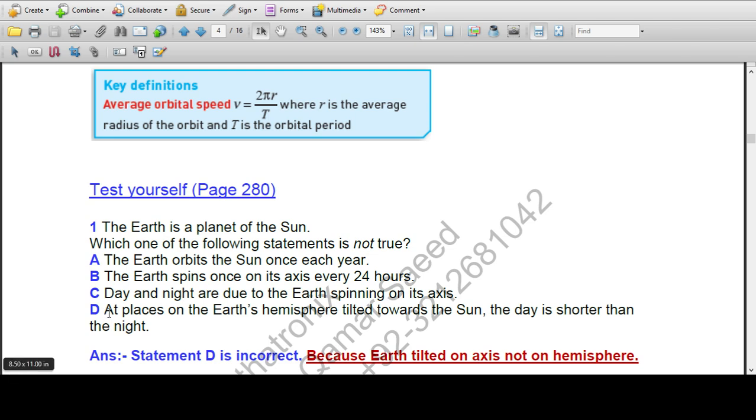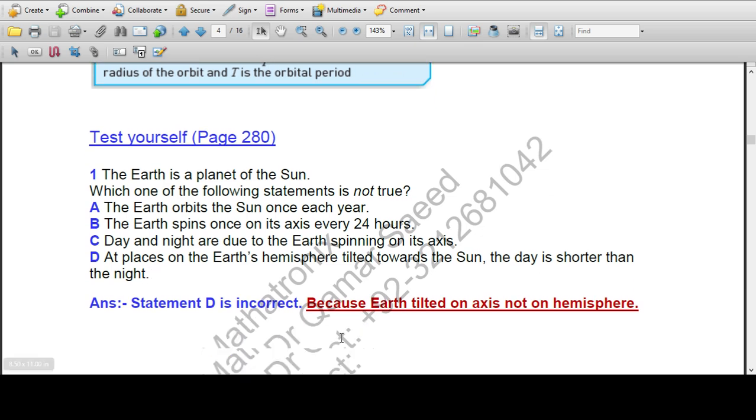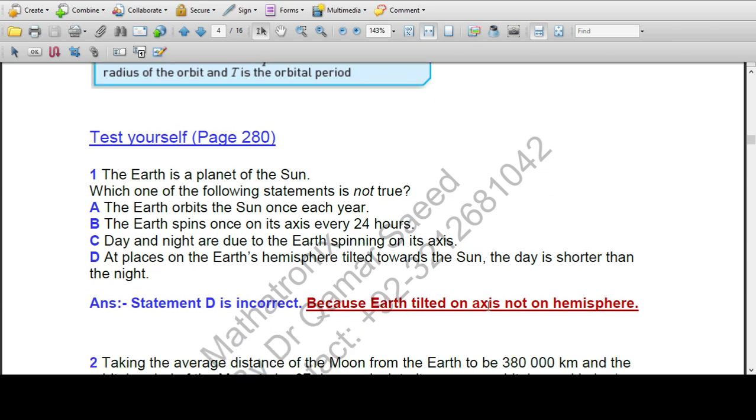Part D: at places on the earth's hemisphere tilted toward the sun, the day is shorter than the night. No, because the earth is tilted on its axis, not a hemisphere. So statement D is incorrect.